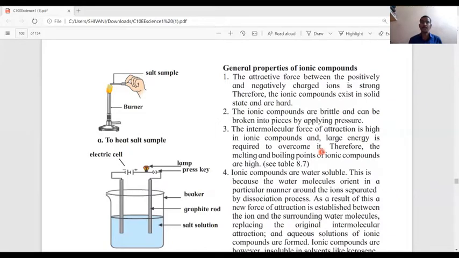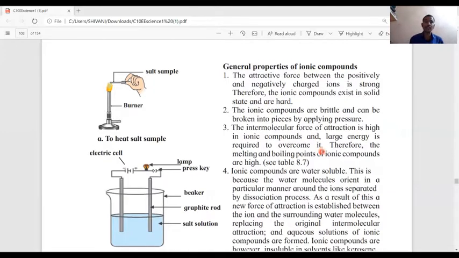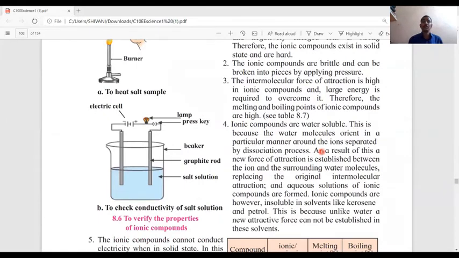Ionic compounds are brittle and can be broken into pieces by applying pressure. The third property of ionic compounds: the intermolecular force of attraction is high in ionic compounds and large energy is required to overcome it. Therefore, the melting and boiling points of ionic compounds are high.